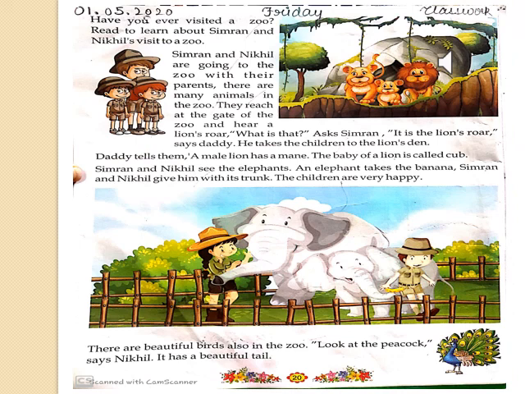Children, first of all, take out page number 20. Put today's date, which is 1st of May 2020. Also write today's day, which is Friday, and on the extreme right corner, put classwork. Now, let's begin reading the chapter.